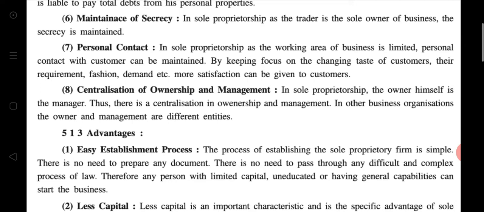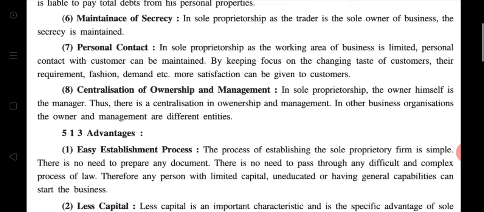In this type of business organization, the working area is limited because the business is handled by only a single person, so personal contact with customers can be maintained because the working area is not too large.